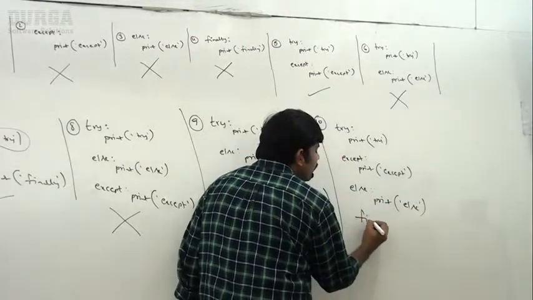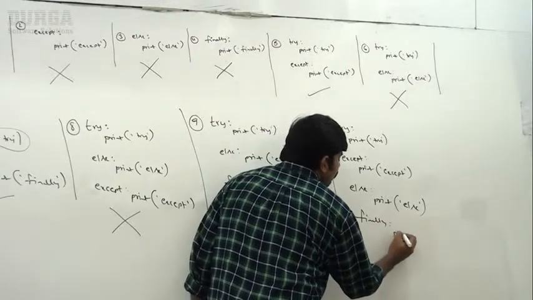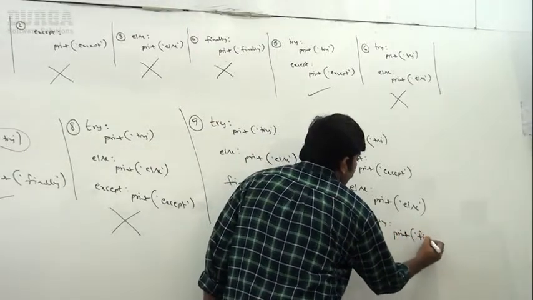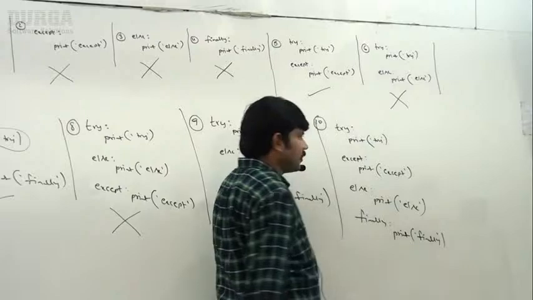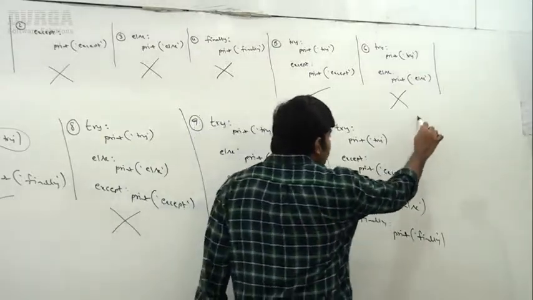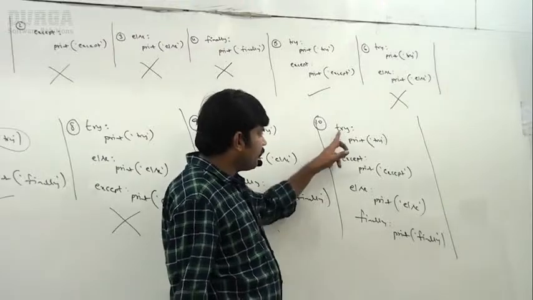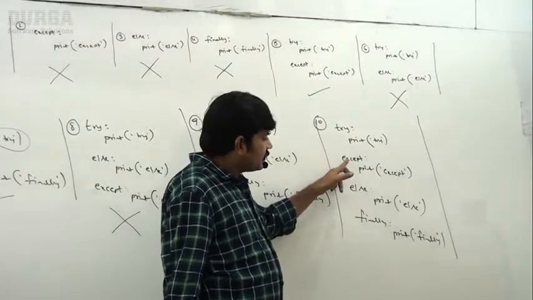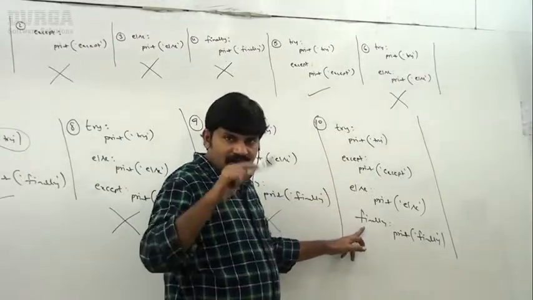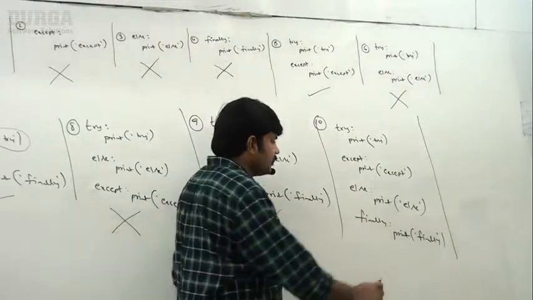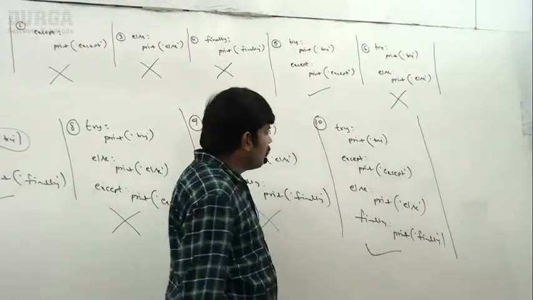Next, finally, print of finally. Like this I'm taking. Can you please confirm, is it valid or not? This is the perfect example to identify the syntax. Try, except, else, finally, everything is there perfectly. It is a valid combination.